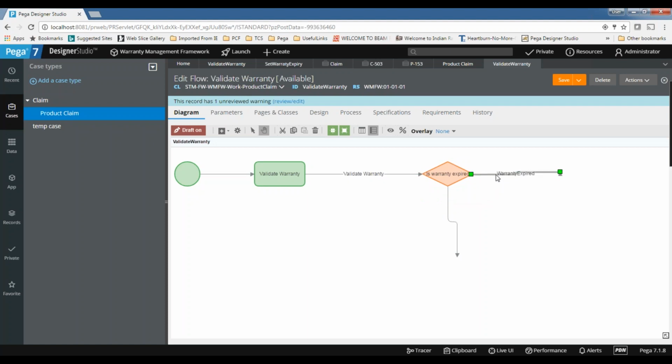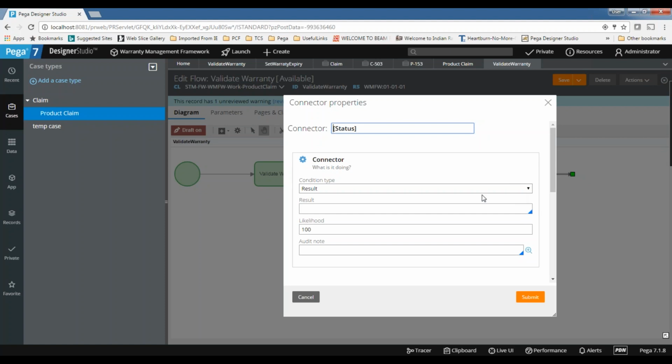So this is on the developer. The developer should take the precaution here. If more than two are returning true values, then it can go any path. Sometimes it may go this path, sometimes it may go the other path as well, because we don't have control over that. That is why you need to make sure that one is returning true and the others are returning false values. So here I am checking warranty expired. This is a when rule.